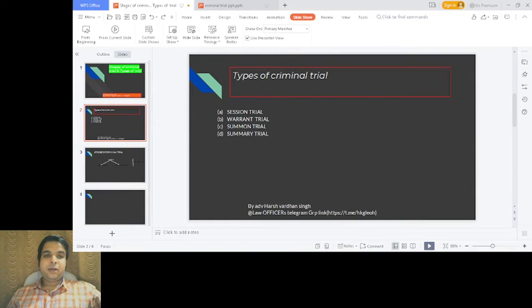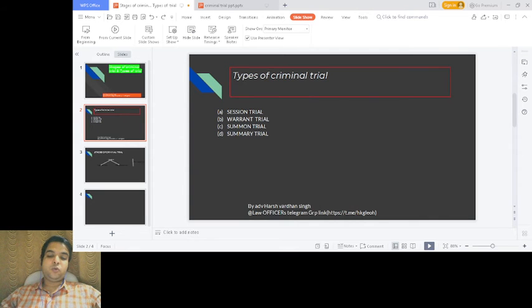Now what we are going to discuss is the types of criminal trial and kinds of trial. There are four kinds of trial: one is session trial, second is warrant trial, third is summon trial, and fourth is summary trial. How are the warrant, summon, and summary trials different from session trial? The session trial is for the sessions court, and warrant, summon, and summary trials are all for